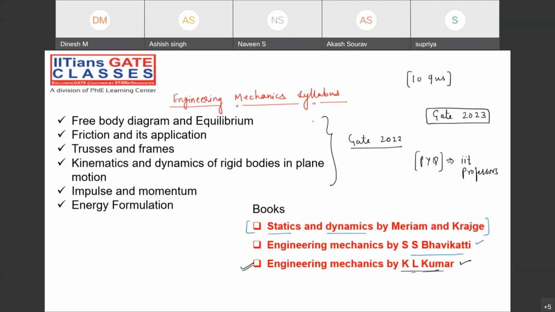Suppose you are at the initial stage, just follow Bhavikatti, right? Or maybe you can follow A.K. Tayal. And after that, you can follow K.L. Kumar. Once you have the basic understanding and the basic idea about the subject, then you can just play with the topic called Engineering Mechanics with the book called Meriam and Kraige, right? So all of you are getting my point, what I'm talking about?